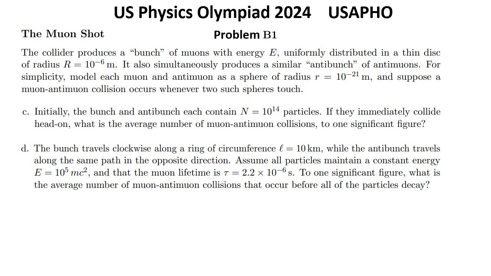Question D. The bunch travels clockwise along a ring of circumference L equals 10 kilometers, while the antibunch travels along the same path in the opposite direction. Assume all particles maintain a constant energy E equals 10 to the power 5 mc², and that the muon lifetime is tau equals 2.2 times 10 to the power negative 6 seconds. To one significant figure, what is the average number of muon-antimuon collisions that occur before all of the particles decay?